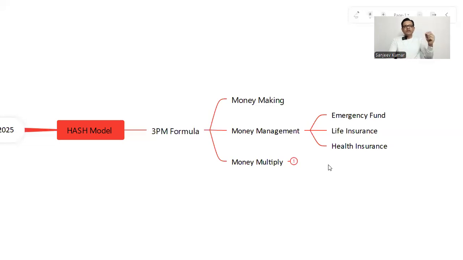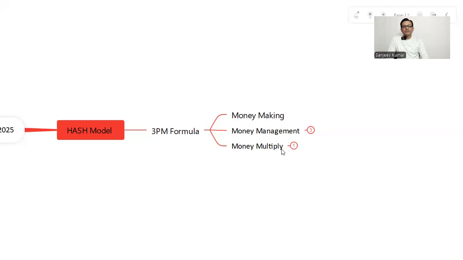So we must have health insurance, and sum insured should be 5 lakhs to 10 lakhs rupees. It depends upon the city where you live, because cost depends upon the city. And one more thing, it should be a family floater plan. We must have a family floater plan. This will cover your whole family. So this is health insurance.